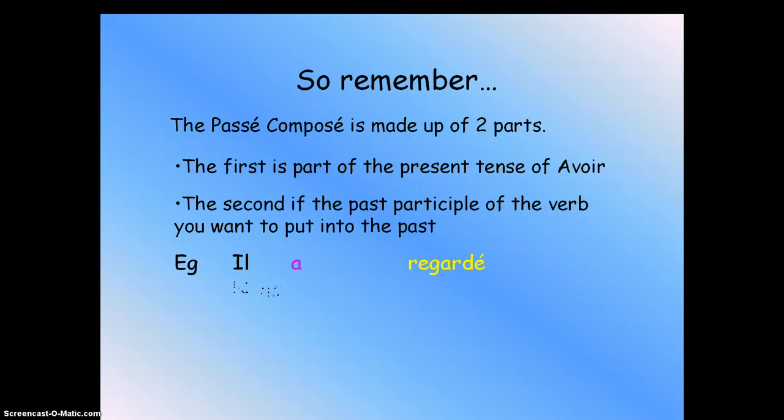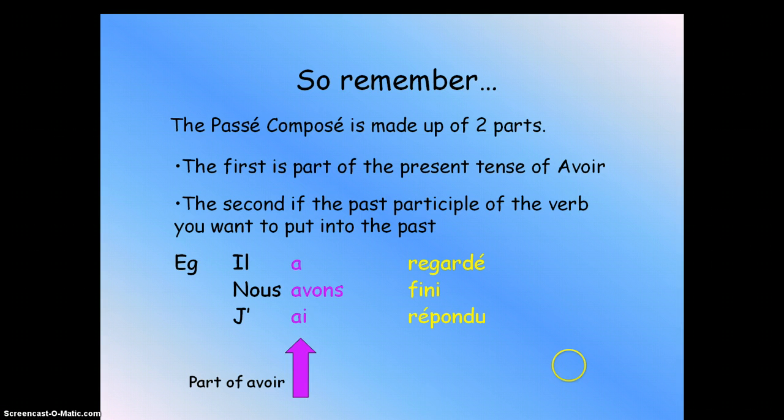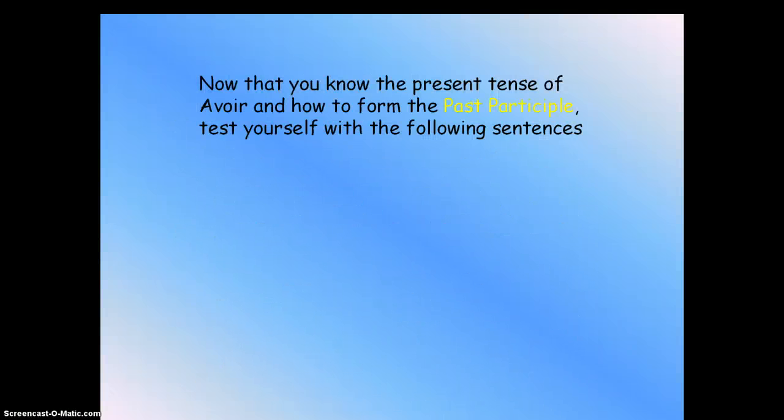So for example, il a regardé la télé. Nous avons fini. J'ai répondu. You notice that all these have two parts, right? They have a helping verb and a past participle. Make sure you get this down. Please don't forget this. Let's go now for this one here.